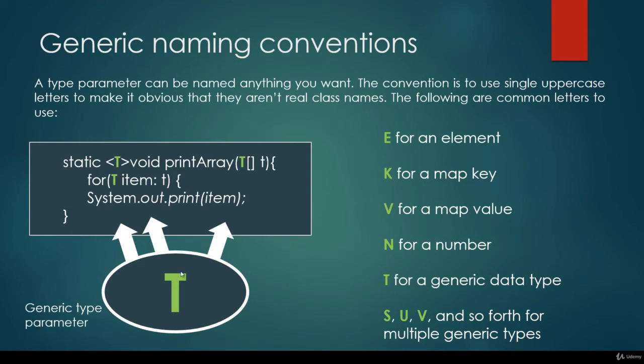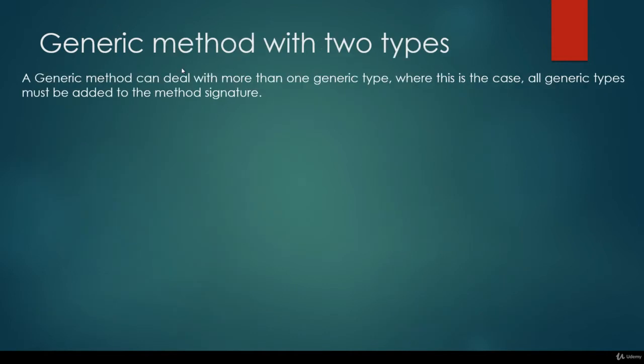So this is why we use a capital T if we have a one-dimensional array of generic data type, then it is a good programming practice to use capital T. What about generic methods with two types? A generic method can deal with more than one generic type. Where this is the case, all generic types must be added to the method signature.